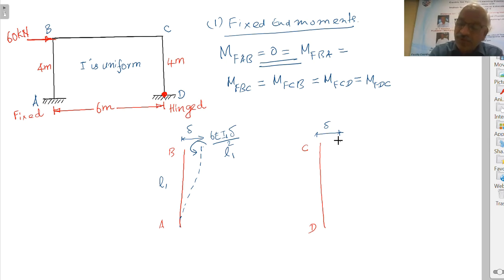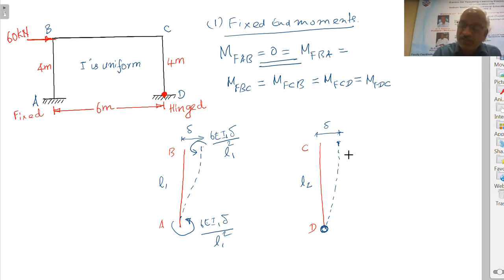Right. Now this frame, again the same delta. So here also you are not going to allow any rotation. It will be straight, and then it will start deflecting, and here the deflection will go up to the end because this is a hinged support. So the slope will start from one end. Therefore this moment is 6E delta by L square, and here also the moment is equal to minus 6E I1 delta by L1 square. Right. Let us call this L2. Here L1 equal to L2 equal to 4 meters generally.